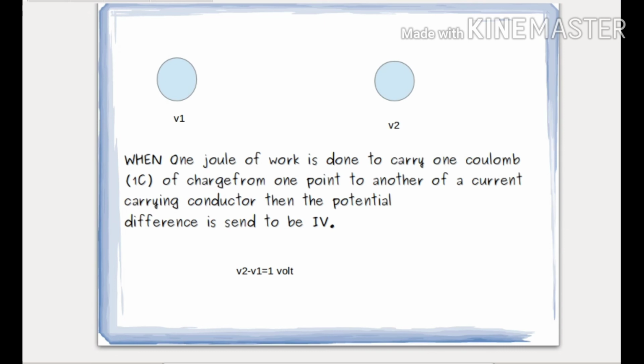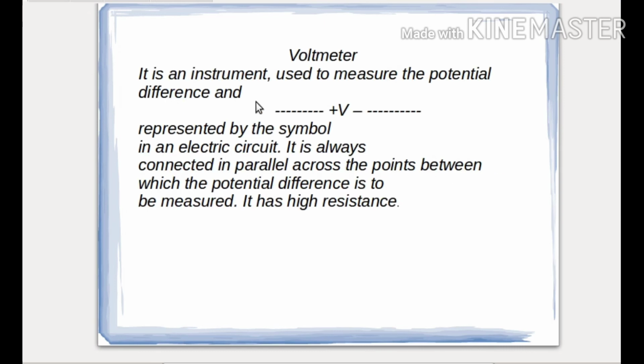Let us see. As we have a device for measuring current, the same way we also have a device for measuring potential difference. That device is known as a voltmeter. Now this voltmeter is a very useful device and it is used to measure the potential difference across a circuit element.